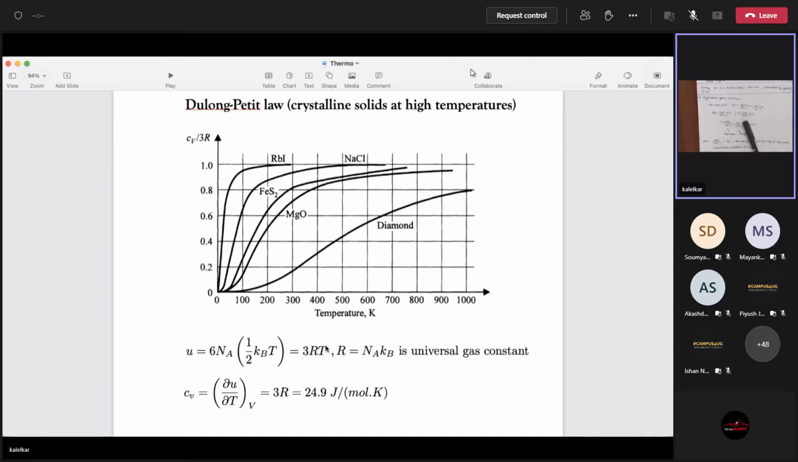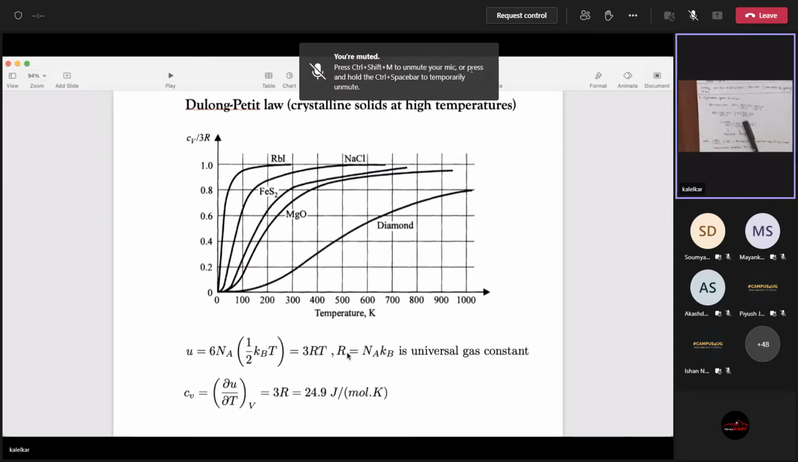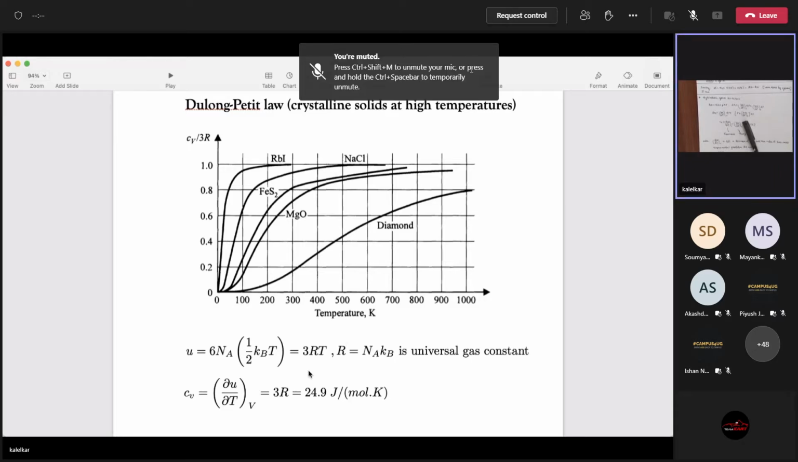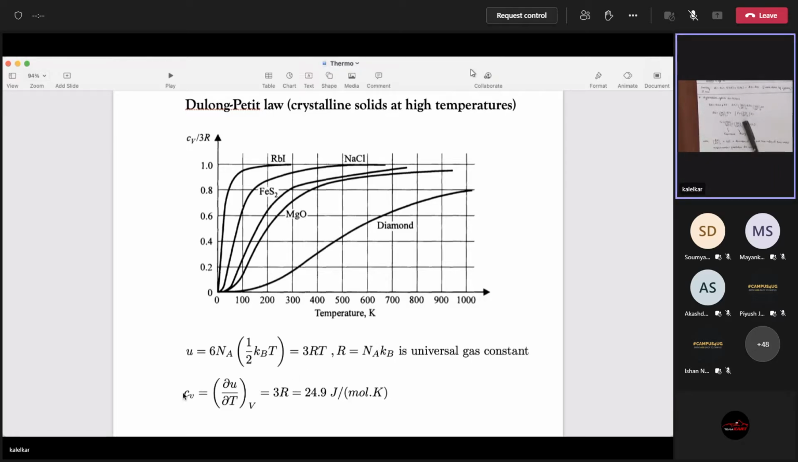So this is of order unity, basically, right? Universal gas constant has a value of 8.314 joule per Kelvin. Okay, so the point of this is, if I calculate CV as the derivative of del U by del T at constant V, it is 3R, which you can see is basically 8 into 3, 24, roughly 25 joules per mole Kelvin. This is the molar specific heat at constant volume.